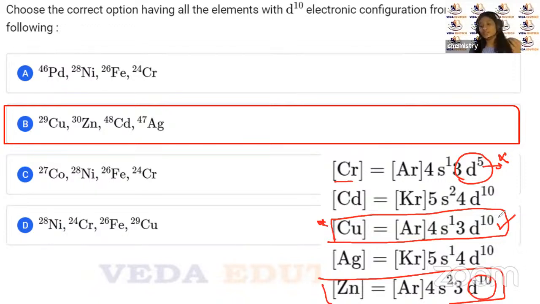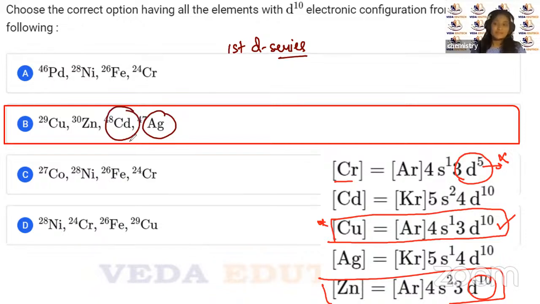So why I'm telling that you need to know something which doesn't have a fulfilled one is because sometimes, children, we are so engrossed in learning the first d series that sometimes we forget the trick to know the electronic configuration of cadmium or silver, right? So even if you knew any one of the first d series, you could eliminate options using it. Although you should know anyhow for cadmium, mercury, silver, these are the common ones and you need to know them, right?